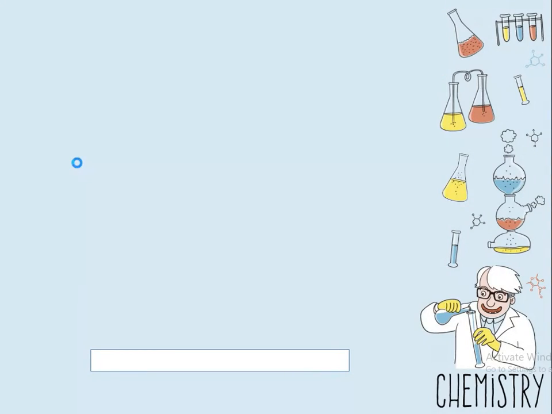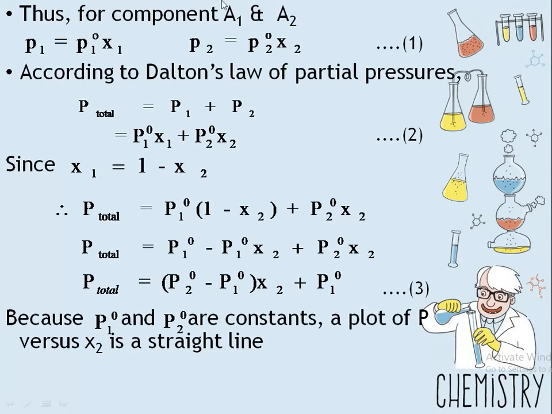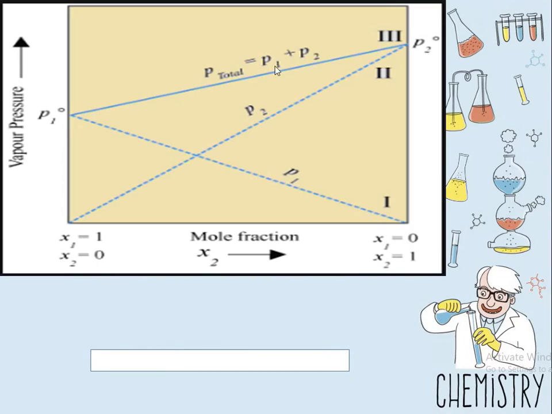For this, when x1 is equal to 1, P1 is equal to P1 naught, and when x2 is equal to 1, P2 is equal to P2 naught. So similarly, in this graph, when x1 is equal to 1, this point is P1 equals P1 naught, and when x2 is equal to 1, this point is P2 naught.